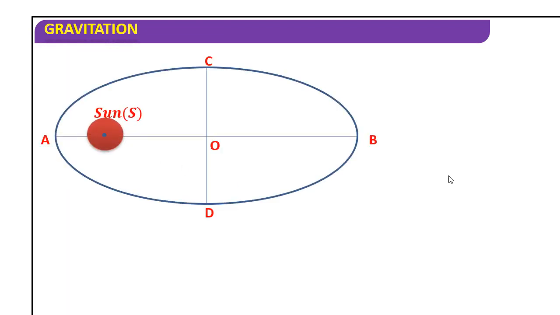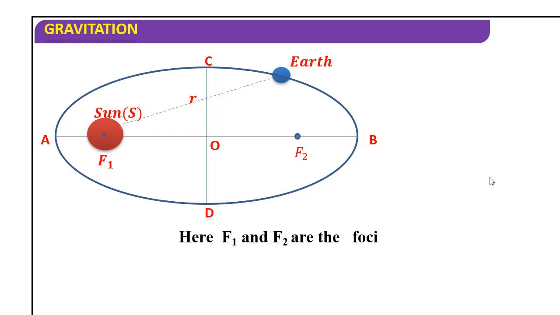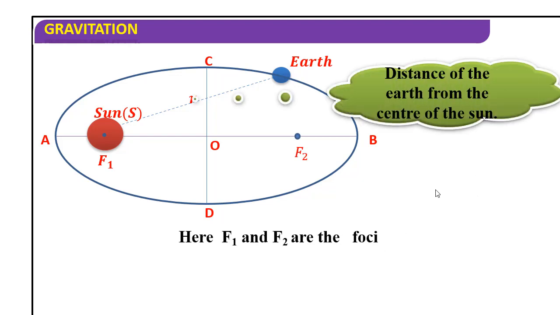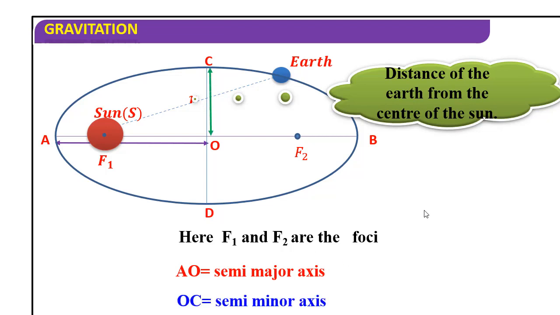Here it is the sun, O is where the minor axis and major axis cross, this is the center. Earth is here, this is the distance basically. This is F1, F2, here F1 and F2 are the foci. R is the distance of the center of the Earth from the sun. So AO is the semi-major axis and OC is the semi-minor axis.